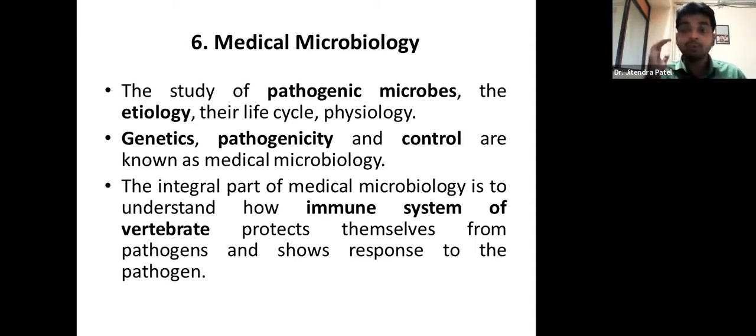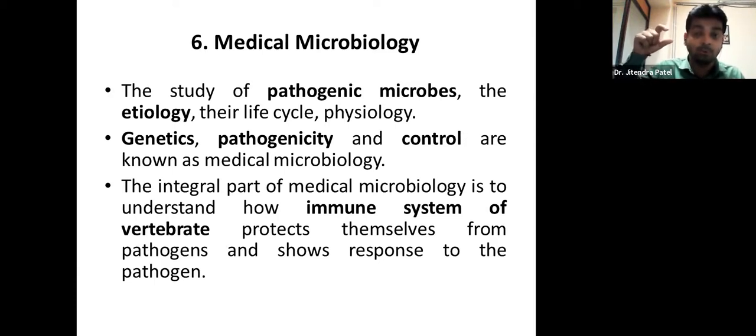Even though they are not dying immediately, they are surviving. It's not that these microorganisms are harmful only for human beings. There are so many microorganisms that may be harmful for dogs, cats, and so many other animals which we can see surrounding us. But this is the immune system, they protect themselves from the pathogens, and they also have plasma cells.